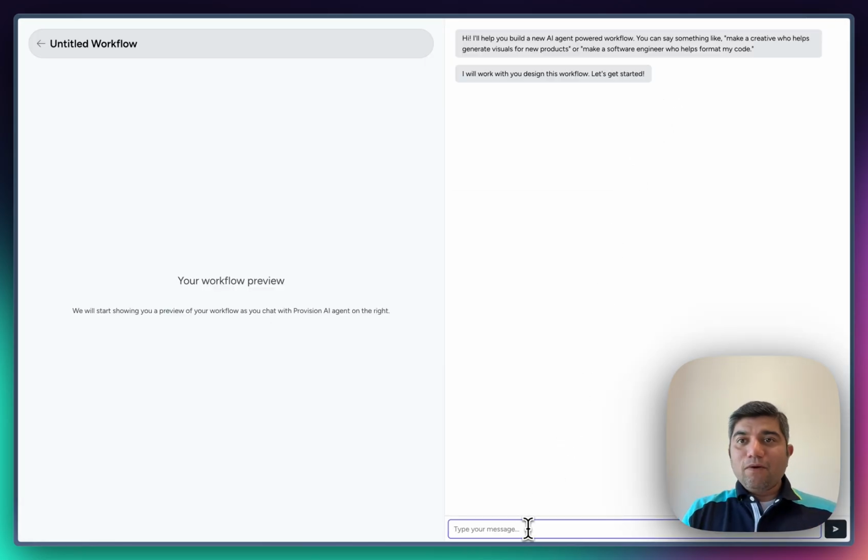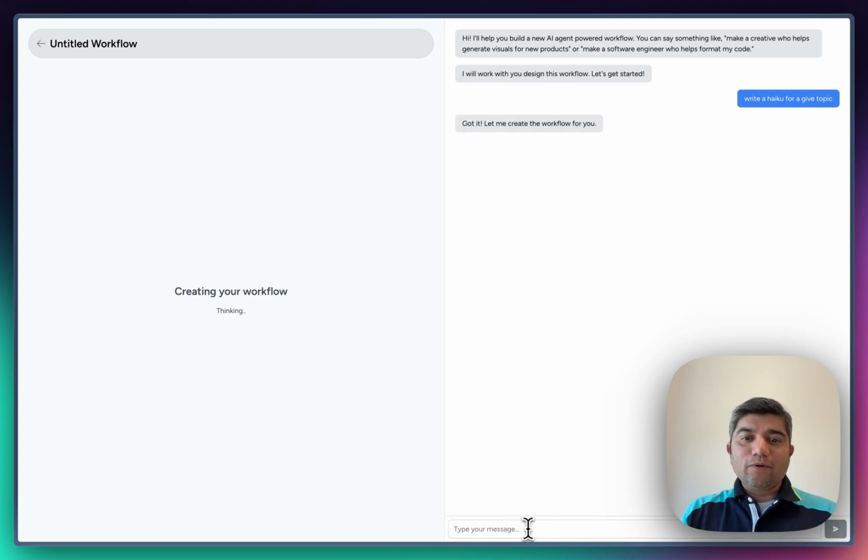I can chat with my AI agent to say, okay, here's a problem I want to solve. How would you think about what agents I need? What tools do I need to run this thing? So, for example, I'm going to do a very simple one here: write a haiku for a given topic. Nothing fancy, but I wanted to do some research, find some information about it, and then do it.